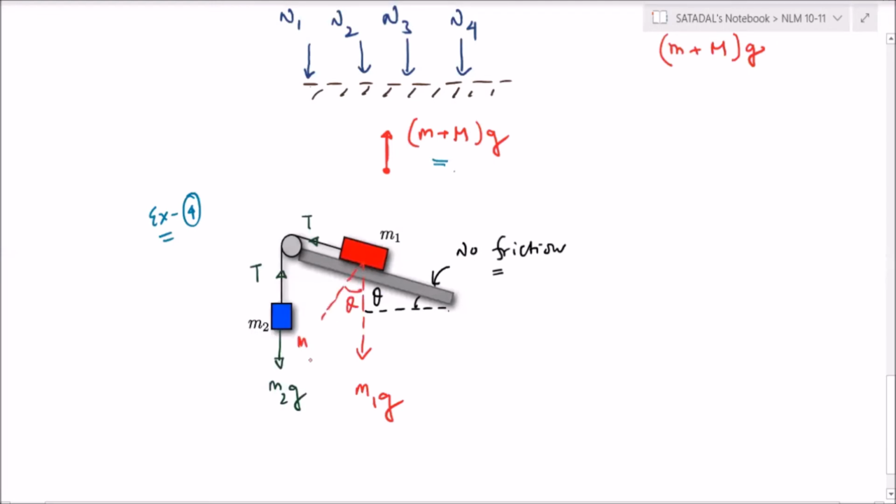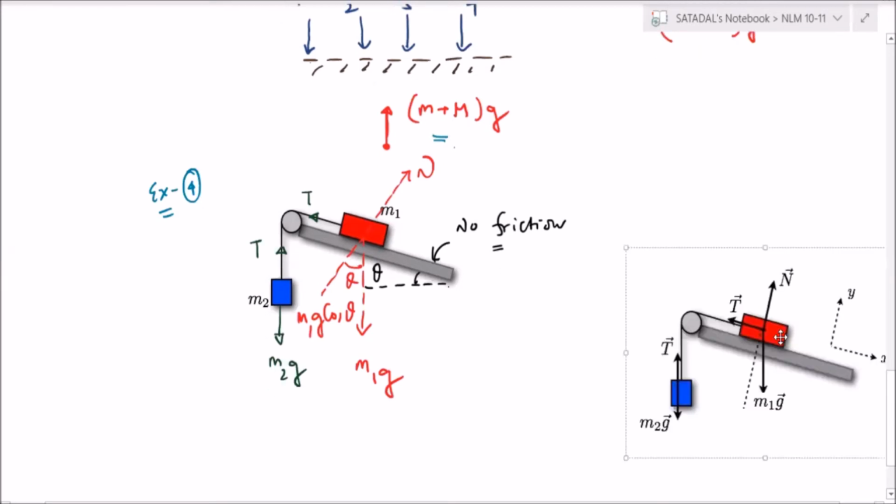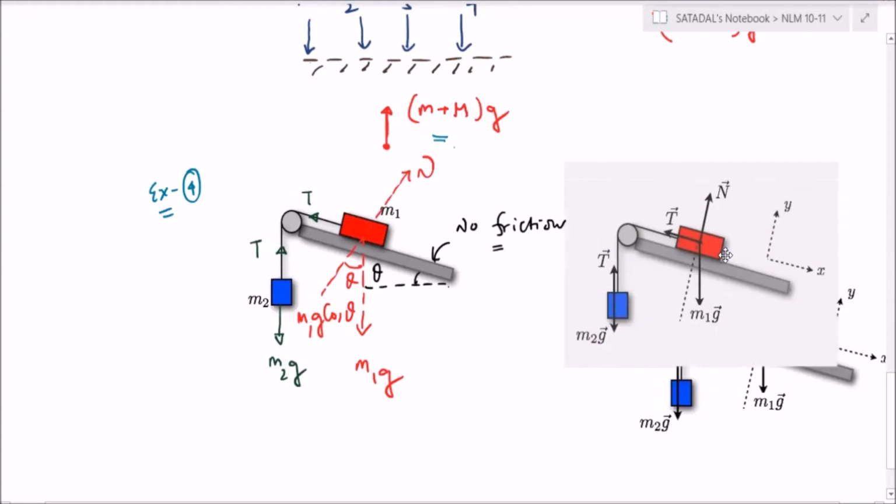So this will be M1g cos theta. And in this direction normal reaction will come. So that's it. Right? Okay.